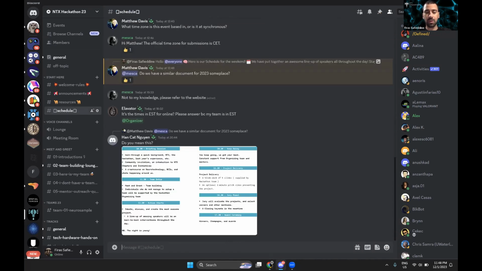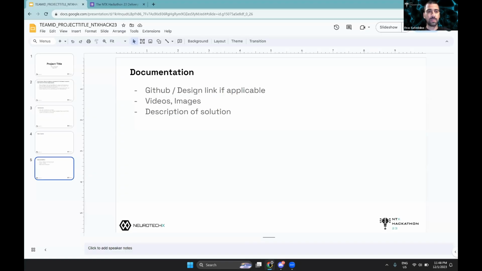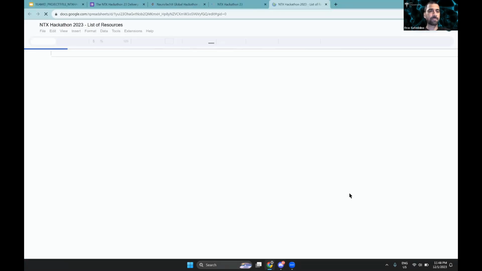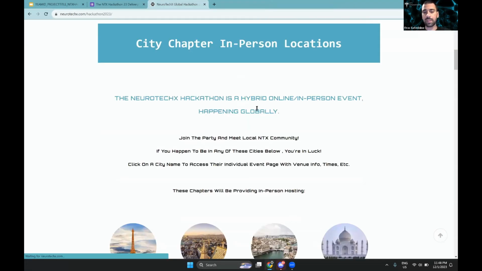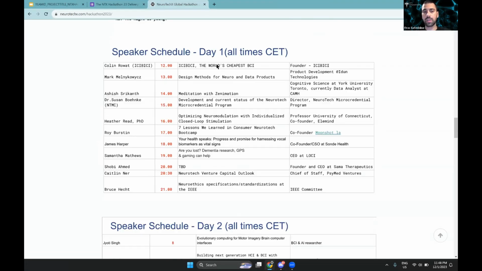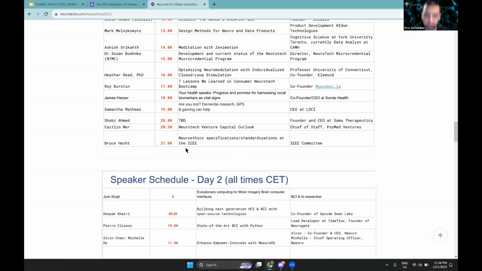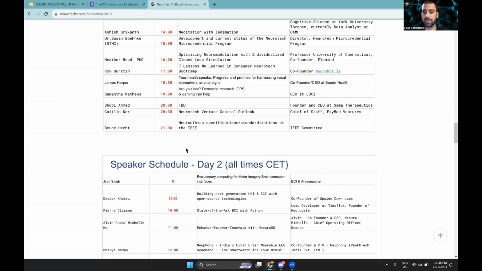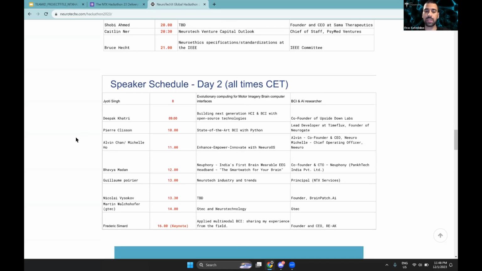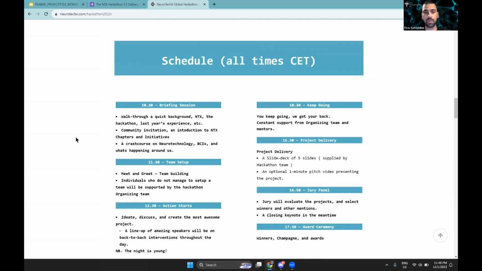The schedule, you can already find it as well on the website. We have updated the speaker schedule as well. So here you're going to have the speaker schedule with what they're going to be talking about. We're going to have a 1-hour slot for each speaker. This is going to be streaming all over the day. So whatever you're working on, you can have this in the background. Please pitch in if you have any questions. We're going to be taking questions from all of you, asking all the speakers.